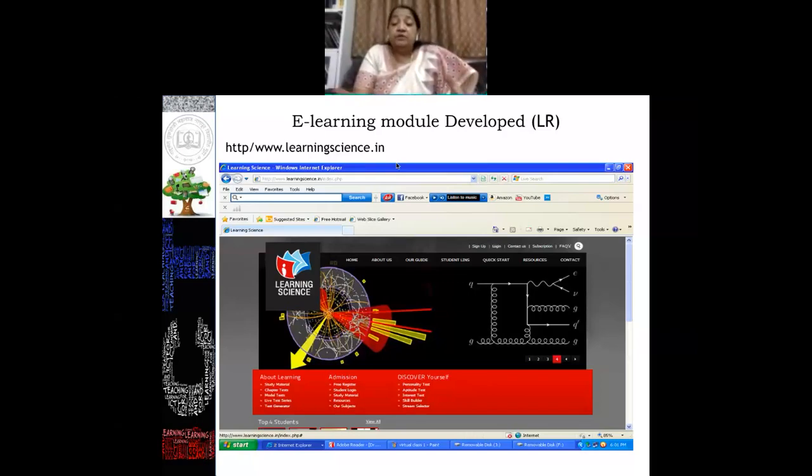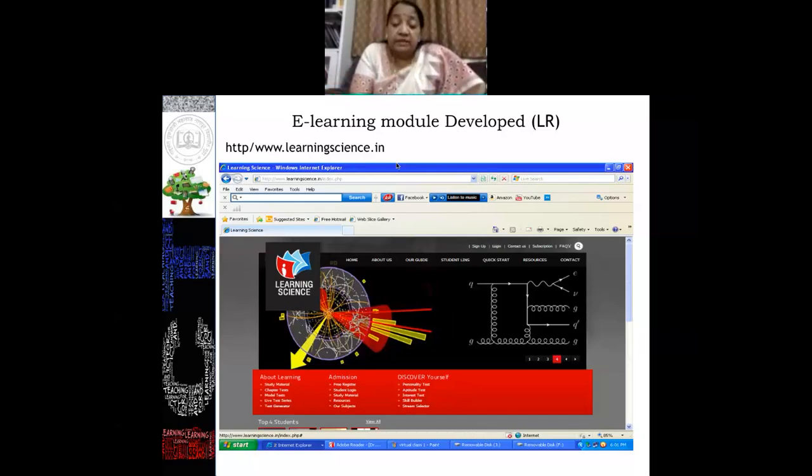And we did this experiment in two modes. Some groups of students were allowed to access this website and learn through this module, and some students were not given access, and they were taught by the same investigator in a classroom situation in a blended learning module. The result says that those who had the actual face-to-face classroom situation along with the module outperformed both the students who did not access this module and the students who accessed only the module.